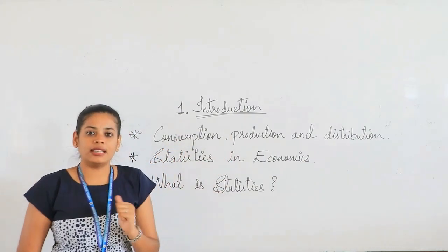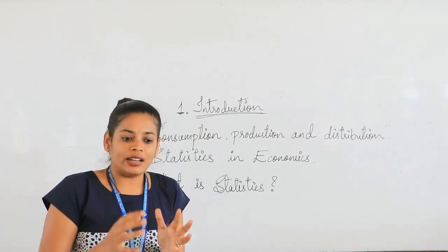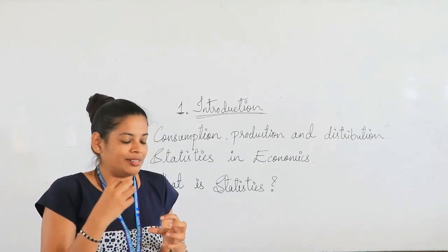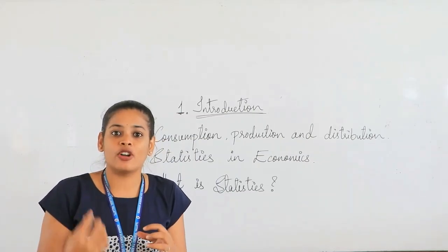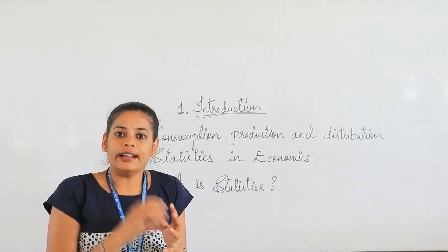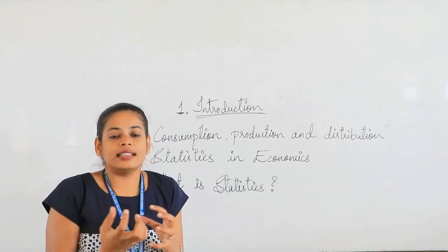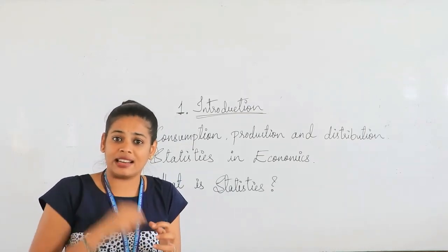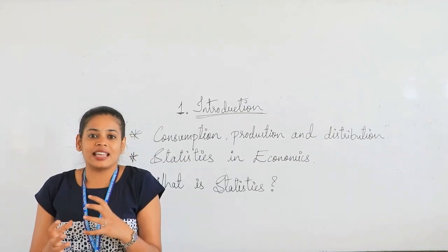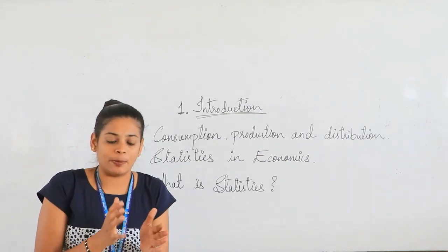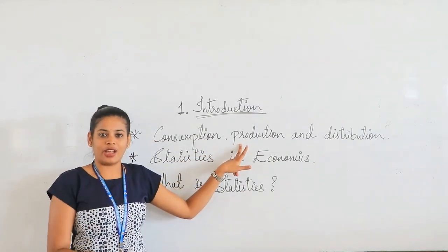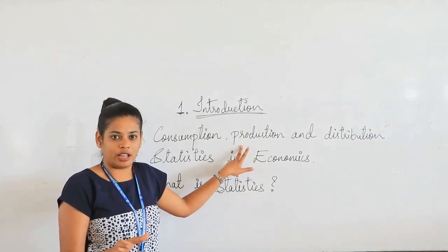Now when we are talking about the study of production, here we are talking about the producer behavior, how he is going to make decisions while purchasing the raw material to make a finished good. Here he is also considering the costs which are involved in the production process. So whatever study is concerned with the producer while producing the goods and services, that study is called the study of production. So here we are talking about the producer behavior.